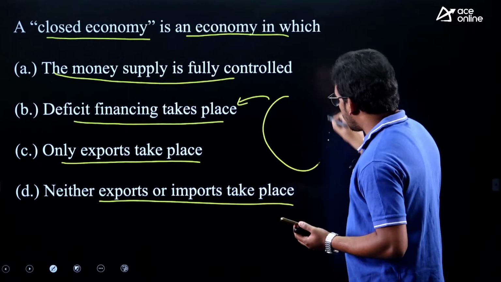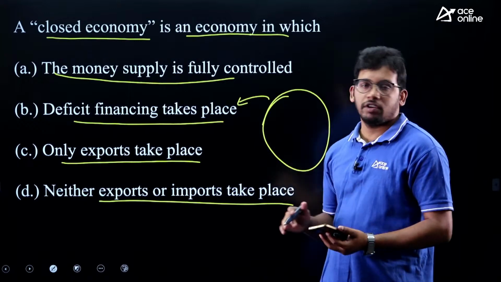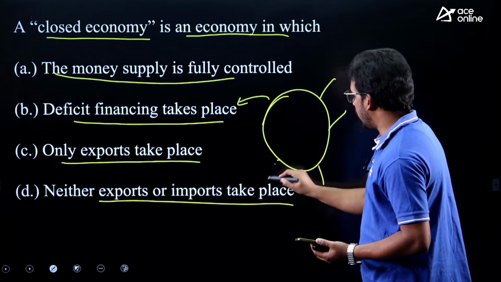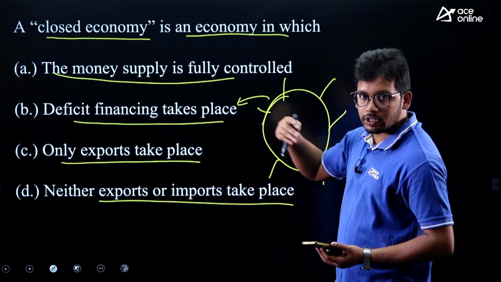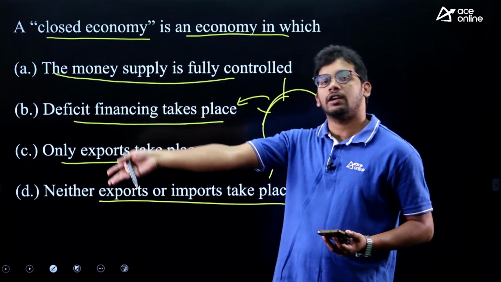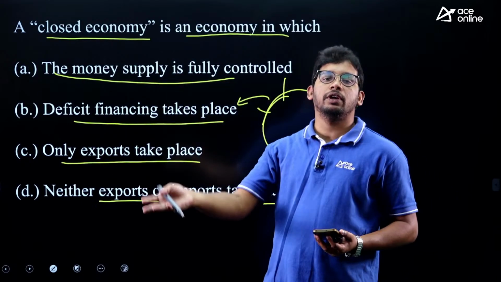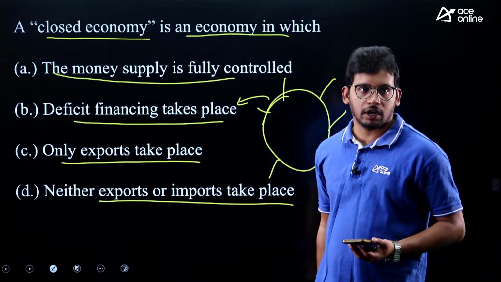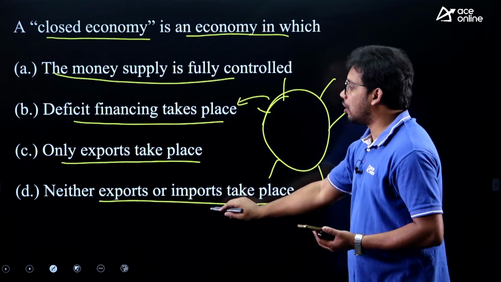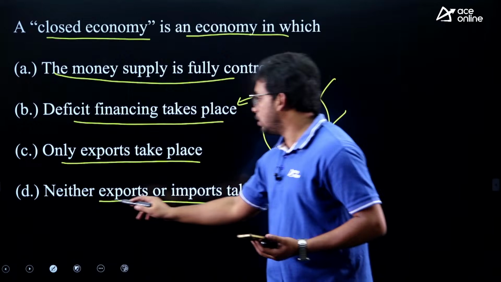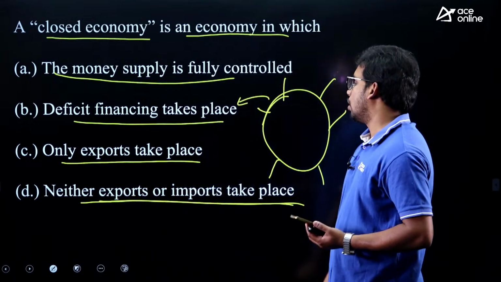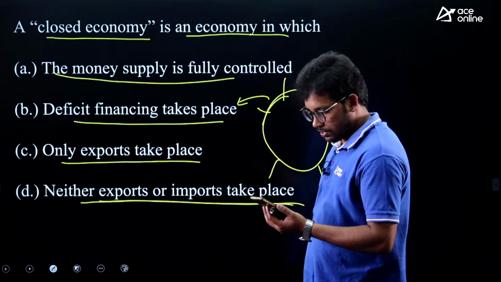A closed economy means we are closing the borders, we are not allowing goods to trade. We are not allowing goods to enter into India, and also we are not allowing our goods to go out of the country. So that is called a closed economy. Here neither exports nor imports take place.